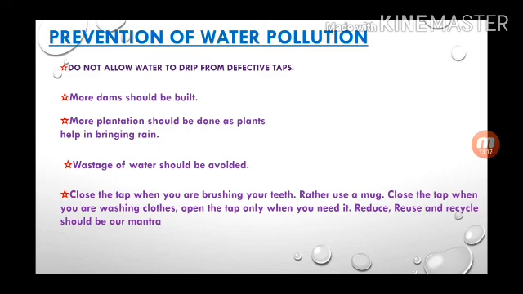Reduce, reuse and recycle should be a mantra for the prevention of water pollution, because you know that water is very essential for us, and please preserve it, conserve it for the next generation. Otherwise, for the next generation, there will be no water, and without water, life is not possible.